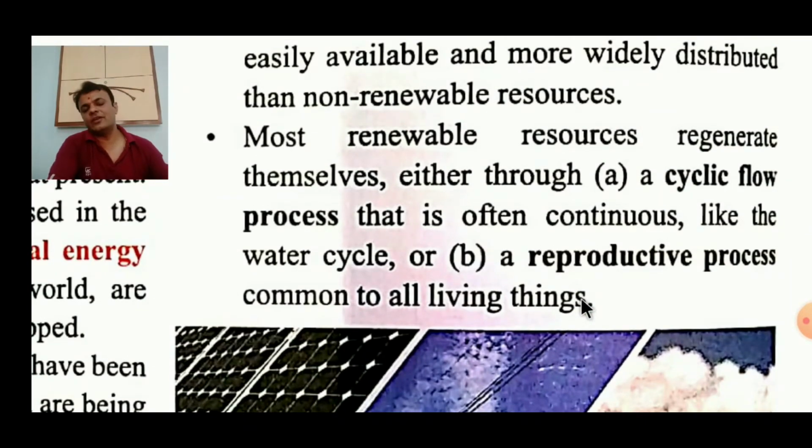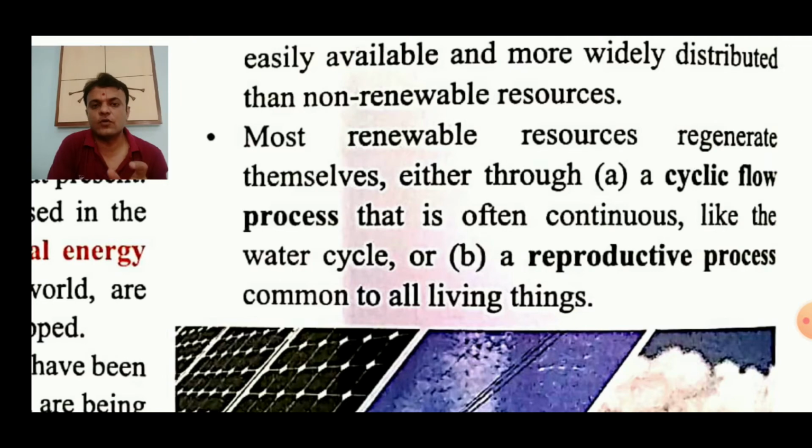So, going ahead, we have the information regarding how renewable resources regenerate themselves, because the meaning of renew is to remake, recreate, regenerate, फिर से बनाना, right? In that also there are two aspects of how they renew themselves. First is the cyclic flow process.